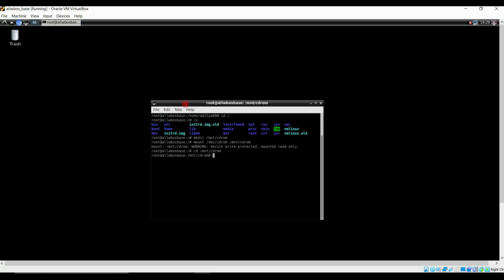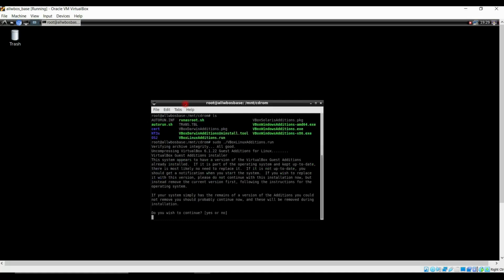Let's give it a try. This is the whole VirtualBox library we have right now. Now we need to run the VirtualBox guest additions. Type sudo dot forward slash, give it a name, capital V capital B ox linux additions dot run. This should be the command.